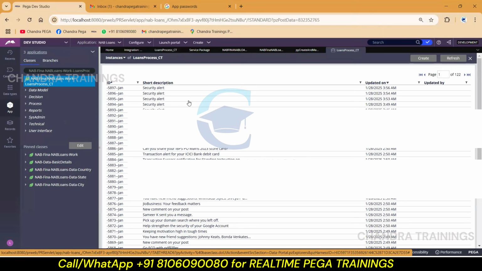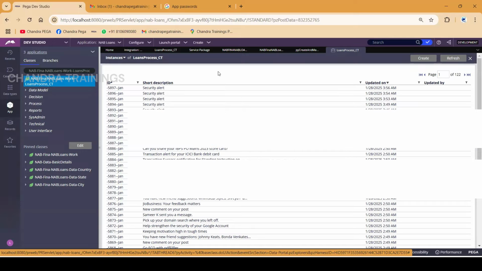You can see all these emails, whatever emails are received to my email account, the same things you can directly see here also. If we wait for some time, for whatever new emails are sent, one work object ID generation also should happen. So this is what we have to understand.